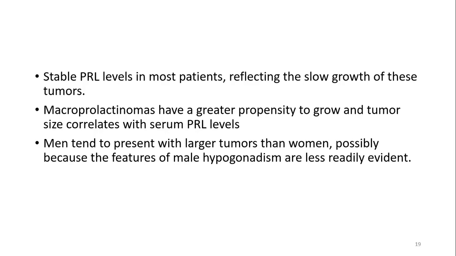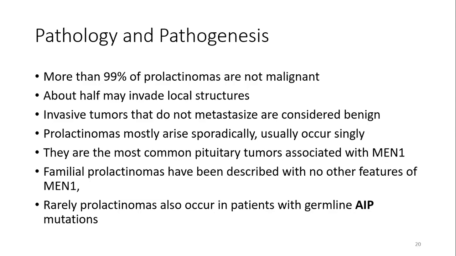When it comes to females, the hypogonadism symptoms can manifest early, with amenorrhea, infertility, and galactorrhea. So in females they can usually be picked up early, whereas in males the presentation may be late. That's why males usually have a larger tumor size at presentation, and that may be the reason. When it comes to the pathology and pathogenesis, more than 99% of prolactinomas are non-malignant, and about half may invade local structures.